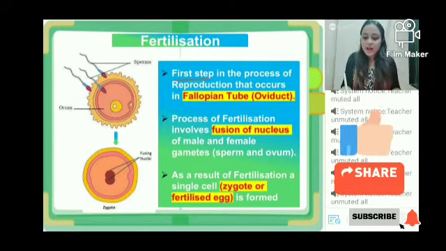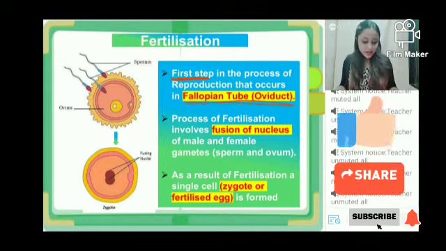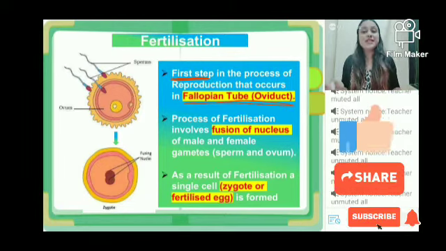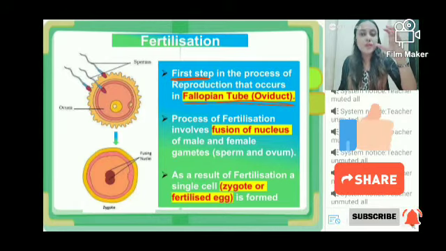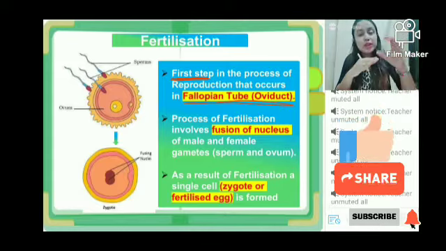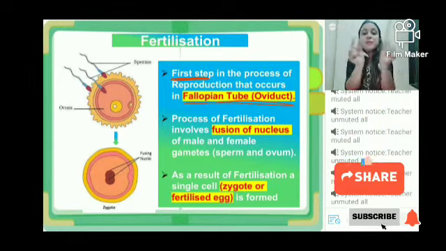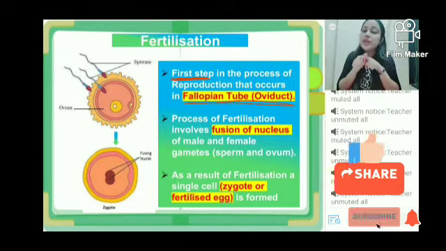Okay, so first step of reproduction, and yes, it will occur in the fallopian tube. Okay, secondly, process of fertilization में होता क्या है? Just like I told you, you have the ovum and its nucleus. You have a sperm swimming by with its nucleus. So the nucleus of the sperm, the nucleus of the ovum, they will come, they will fuse together, and one single nucleus will be formed.